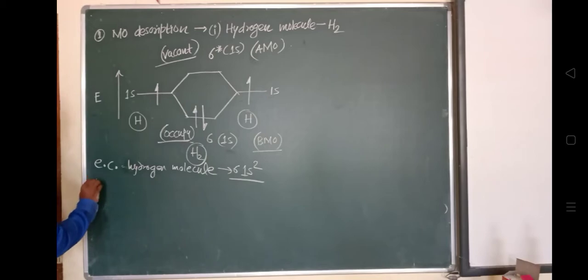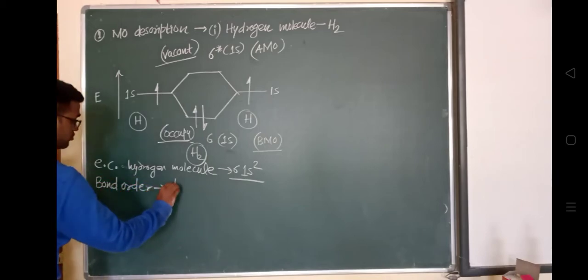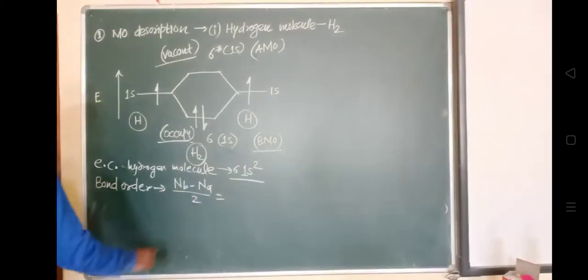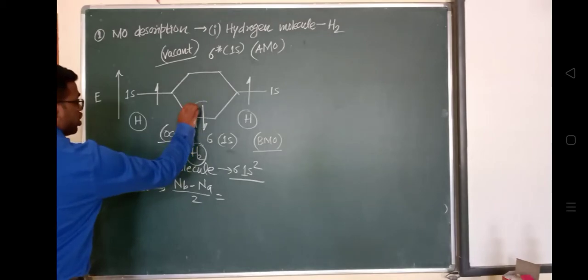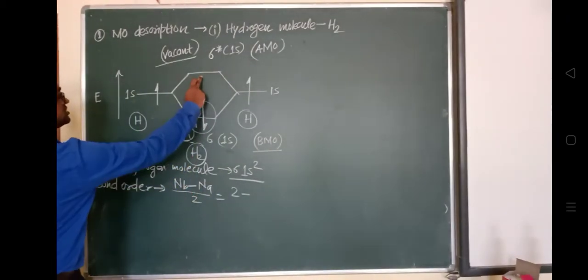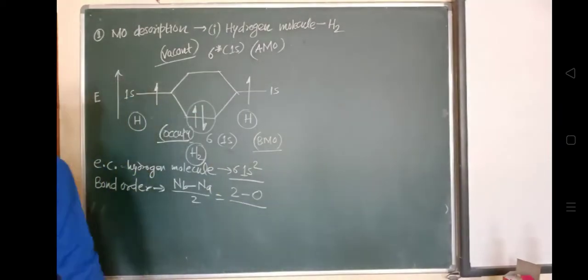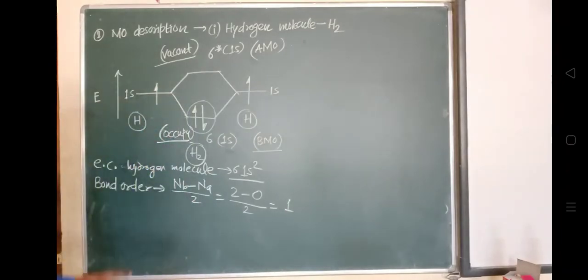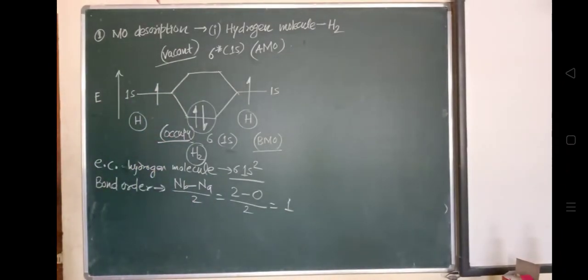Okay, if we see its bond order, what is the formula for bond order? Nb minus Na divided by 2. What is Nb? The number of bonding electrons. How many bonding electrons are present? Two bonding electrons are present. How many anti-bonding electrons are present here? Zero. Okay, and divide by 2, and in this way, bond order will be 1. So the bond order for the hydrogen molecule is 1.